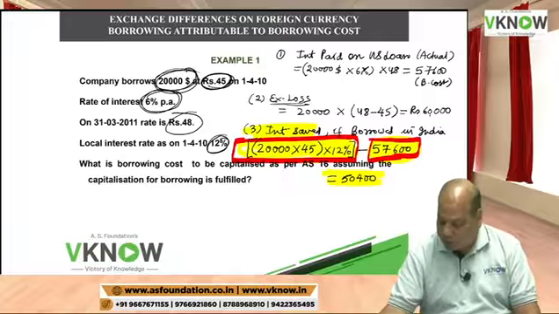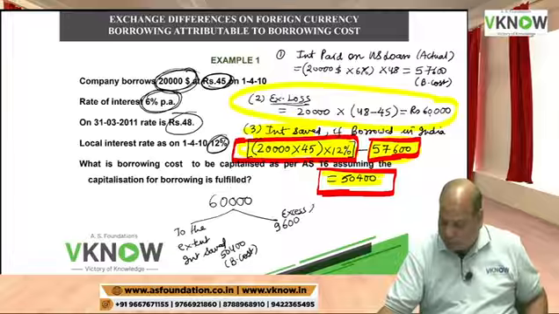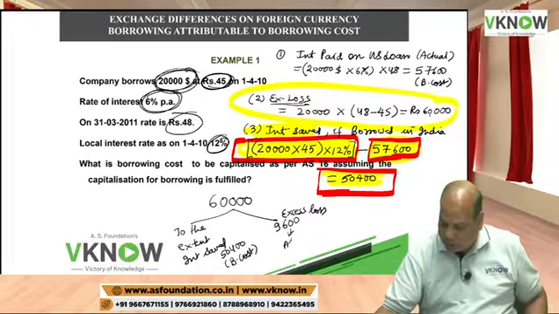Now, what does the standard say? What is your exchange loss? Your exchange loss is 60,000. This you divide into two parts. To the extent of interest saved, 50,400, this is also borrowing cost. To the extent interest saved is also borrowing cost, and for the excess loss, you will apply accounting standard 11. So usually AS 11 will ask you to transfer the exchange difference to P&L account.